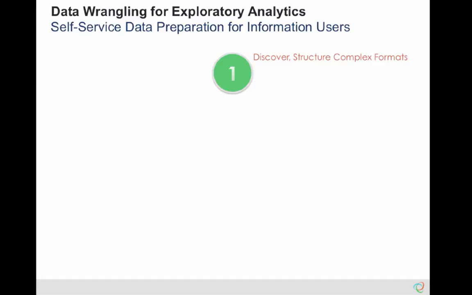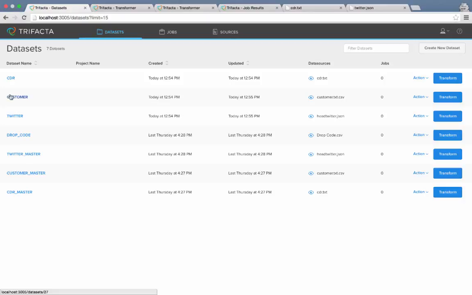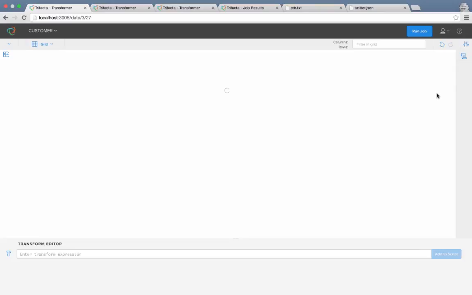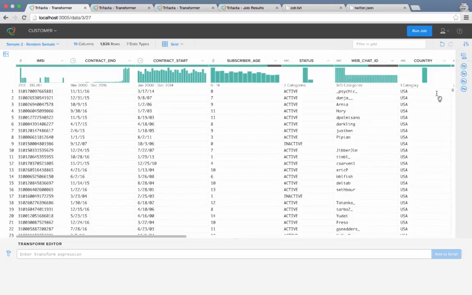With Trifacta, let's see how I can easily format these files into discrete attributes so I can derive insights quickly. Let's start with the customer data that is coming from our transactional system. This data is pretty well structured. As a data analyst pulling up this data in Trifacta, I'm immediately presented with the data in a familiar grid interface. Trifacta automatically identified signals in the data to split columns and lines.